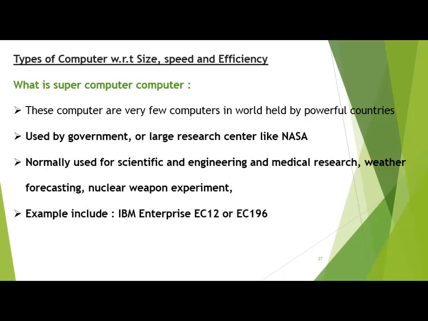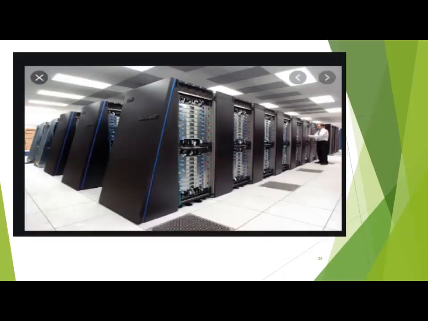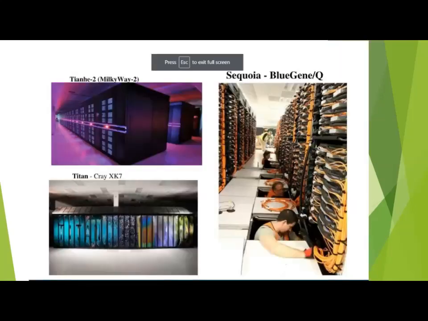Example: IBM Enterprise EC12 or EC196, as I told you. So now you can see the picture of a supercomputer. You can see how large these computers are and how much space they take. It is larger than a mainframe. Remember, its speed, its memory, and its storage are larger than a mainframe or minicomputer or microcomputer. These are a few other examples of supercomputers you can see in the pictures.